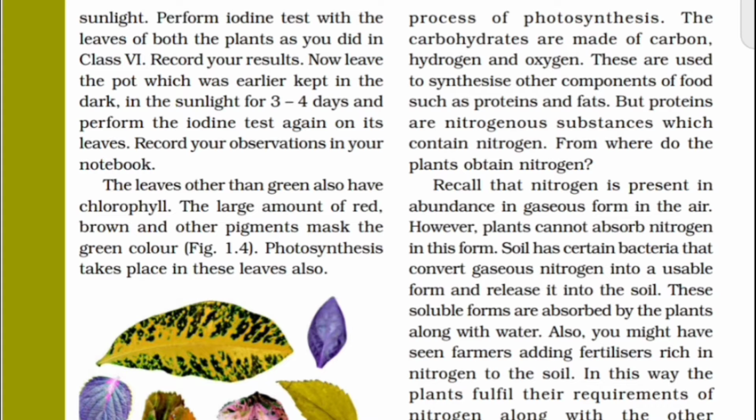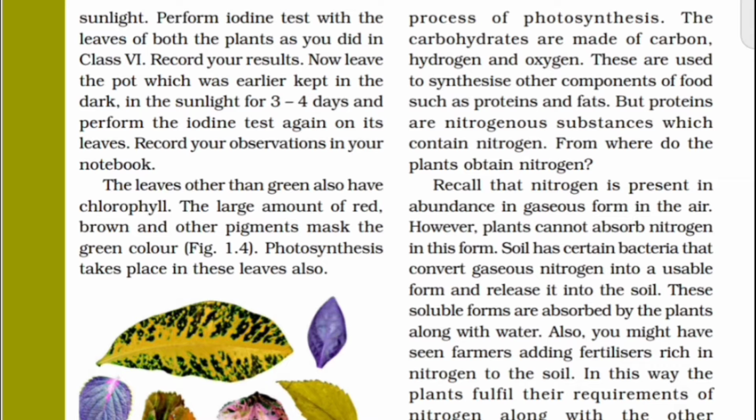You already know about the green pigment, the chlorophyll in the leaves, which helps in the photosynthesis process. But besides this, mainly three pigments are present in the leaves.